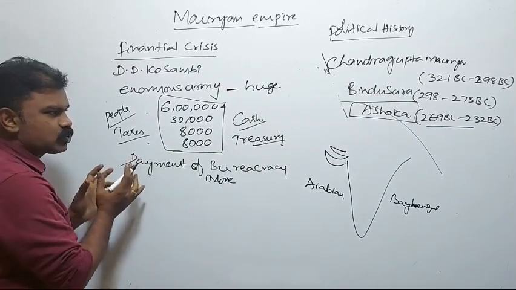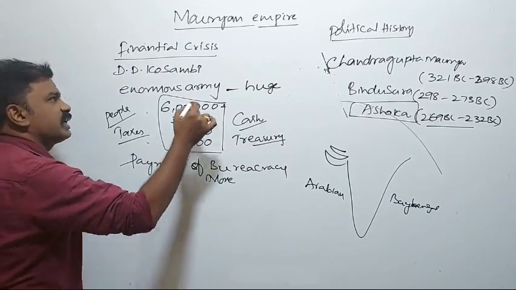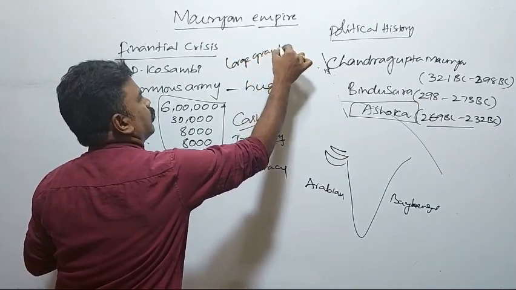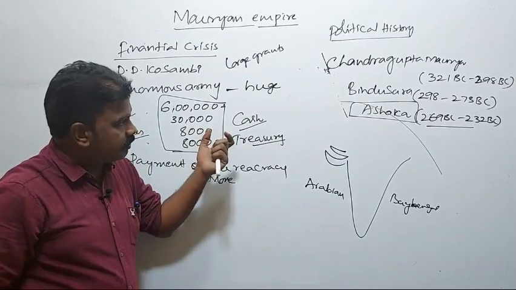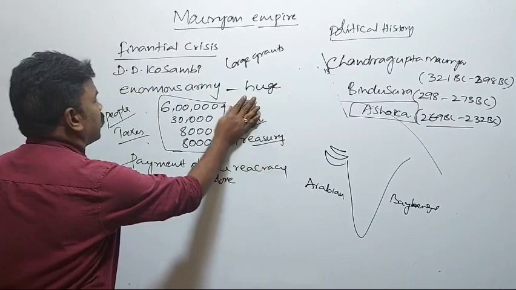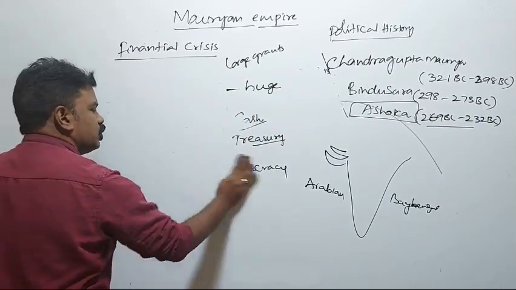Coming to the Ashoka period, he also made very large grants to Buddhist monks, to Buddhism. This left the treasury empty, with more land grants and more gold coins to the Buddhist monks.